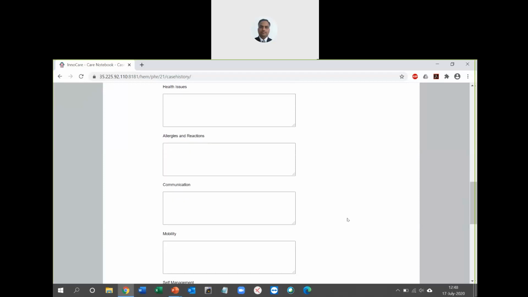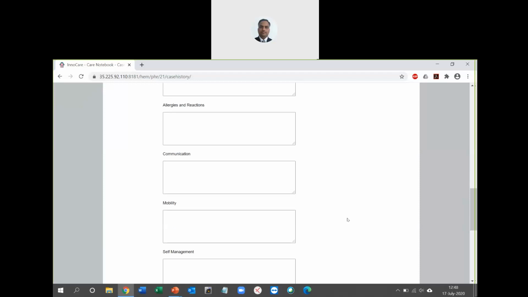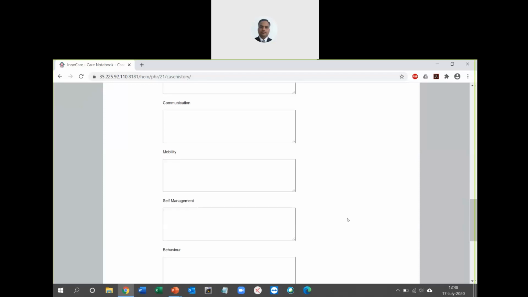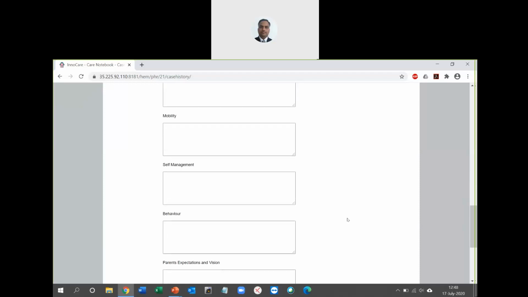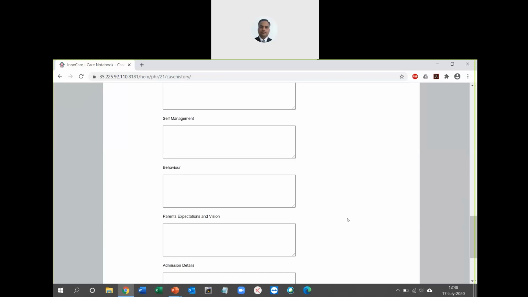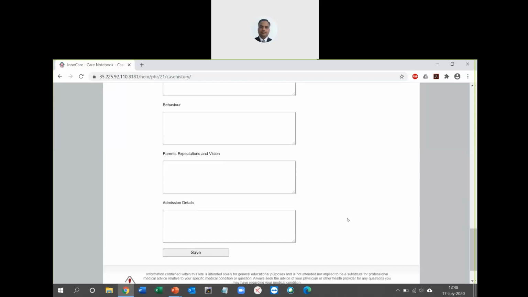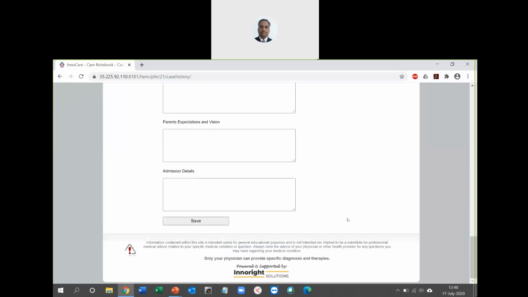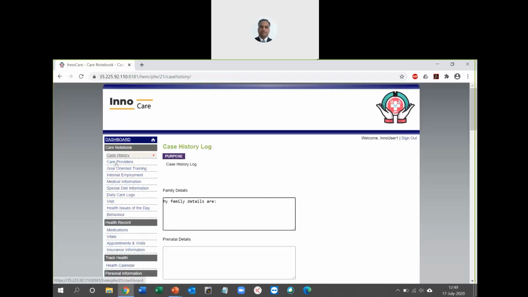So it also deals with communication levels, mobility, self-management, what they are able to do on their own, what their general behavior is, and what the parents' expectations and vision are. So this is all something that a care coordinator will log information on as part of the admission, and then finally clicks on save here. Okay, that is your case history log, which is a very comprehensive information gathering screen.